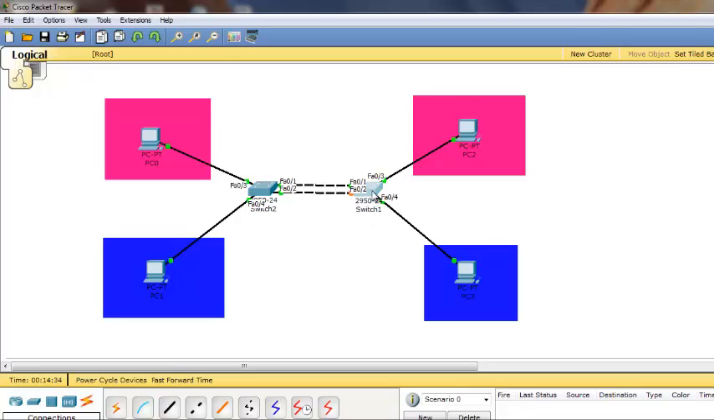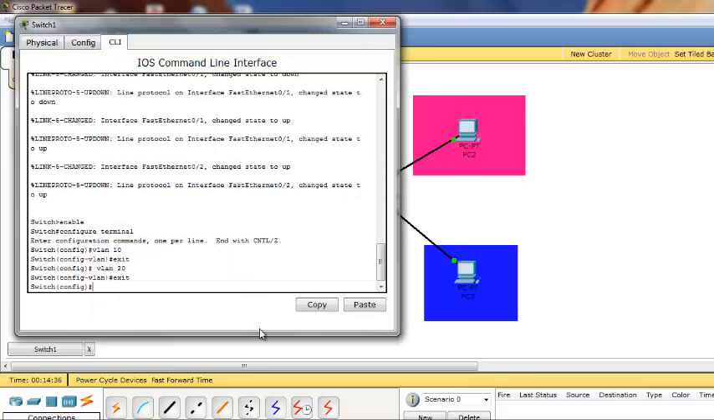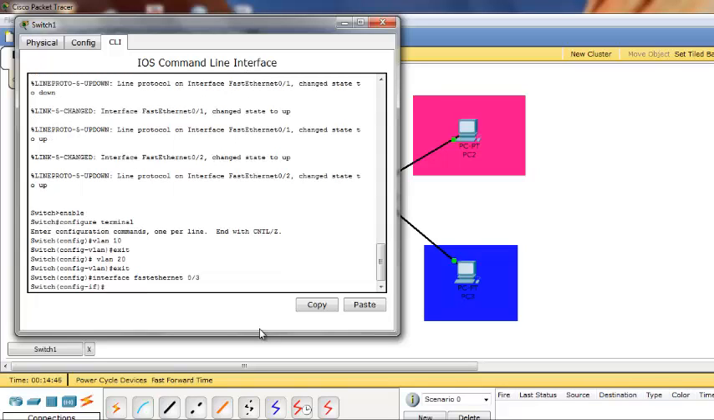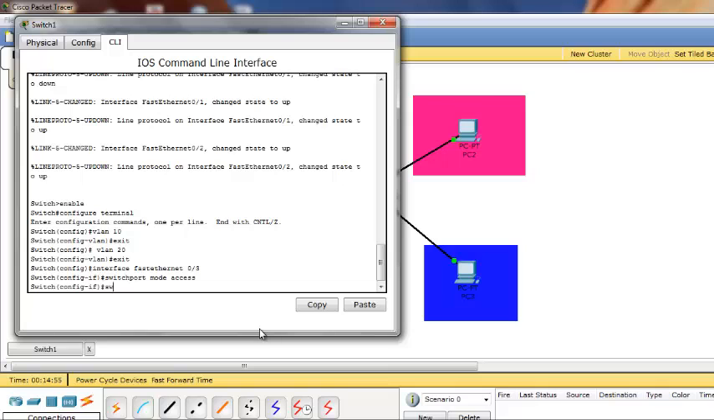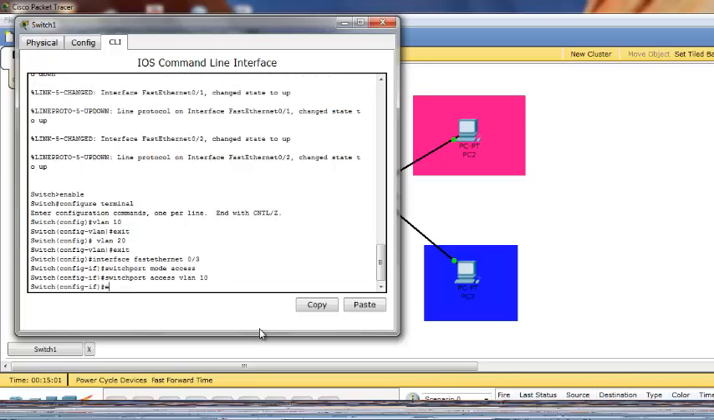So go back to the switch, then interface FastEthernet 0/3 for VLAN 10, enter. Switchport mode access, enter. Then switchport access vlan 10, then exit.